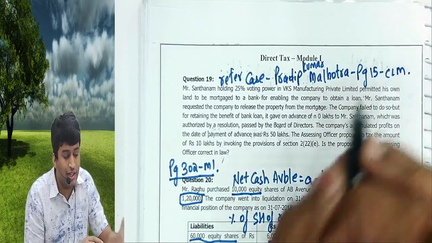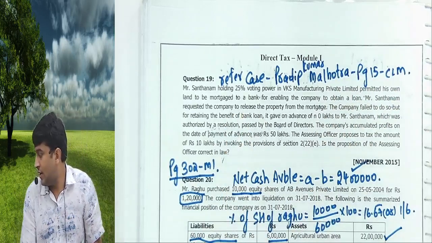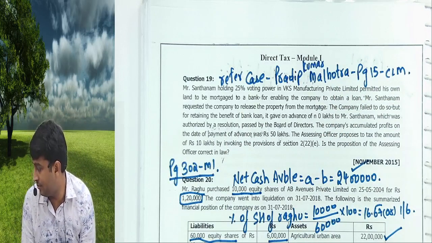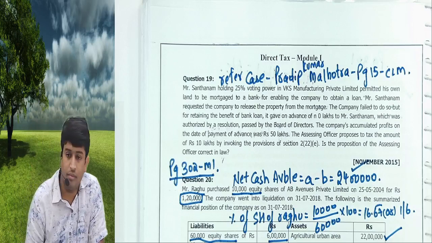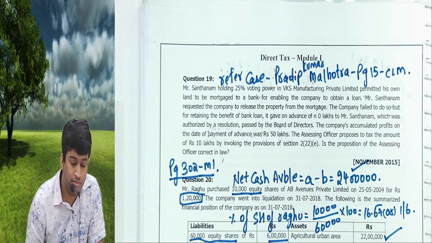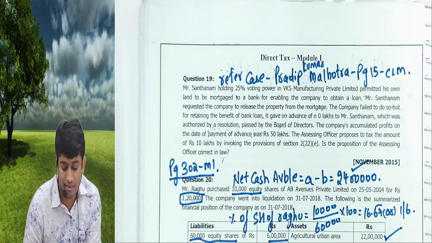That's the answer, which I'll explain now. Write this first. Refer case Pradeep Kumar Malhotra, page number 15, case law material.